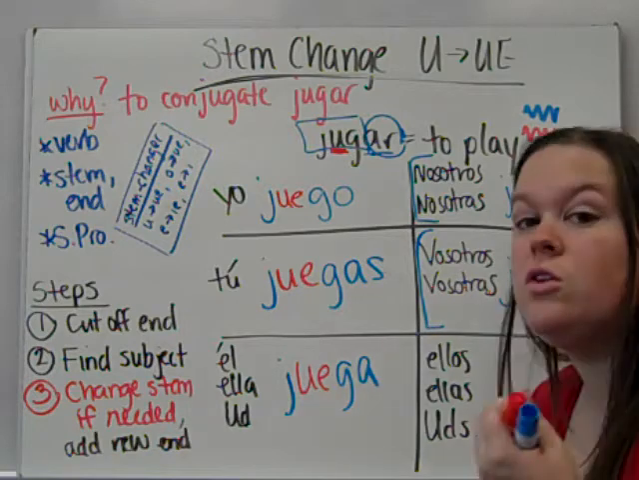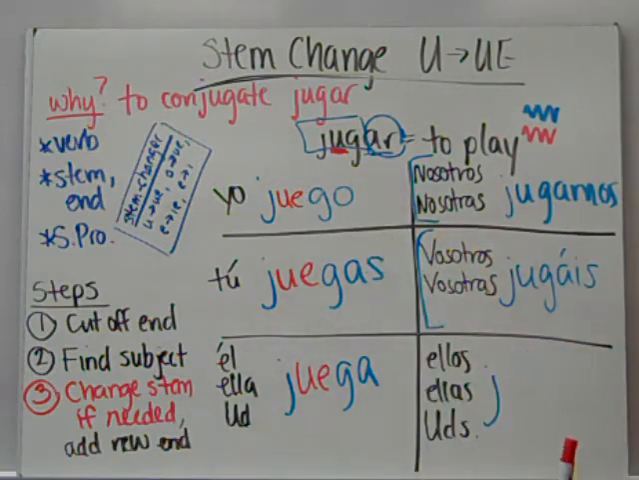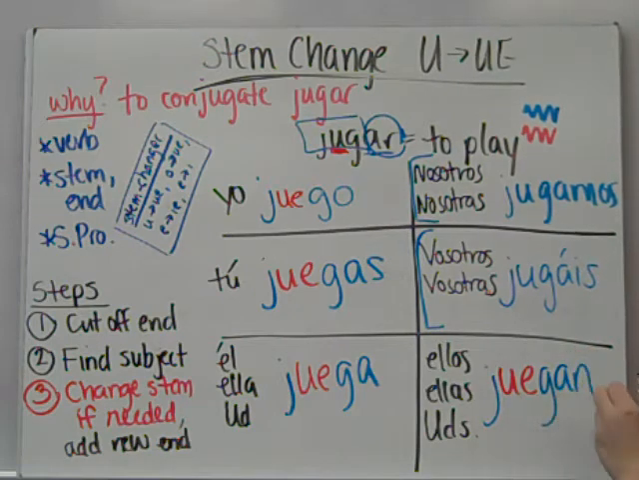Ellos, ellas, and ustedes do have a stem change. So we're going to take that U and change it to UE. And o, as, a, amos, áis, an. For they, boys, they, girls, or you all, plural, formal, play.